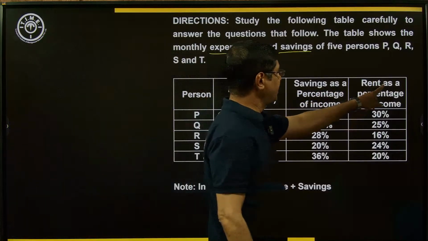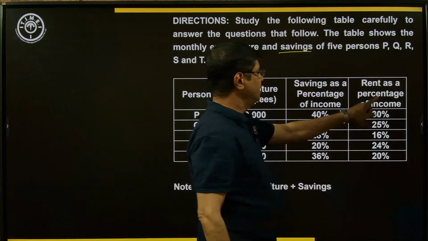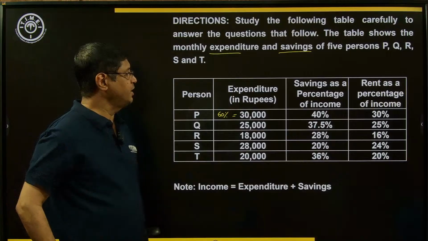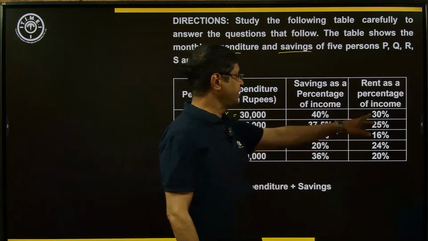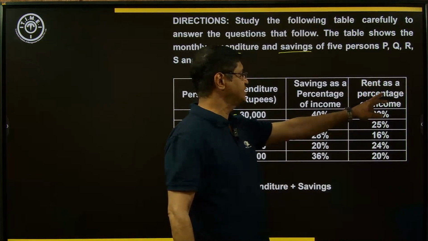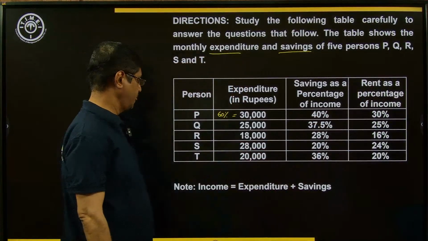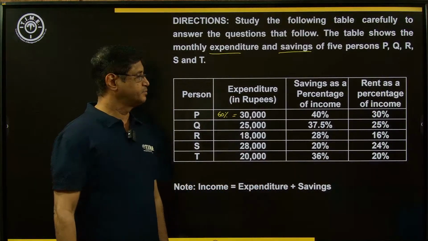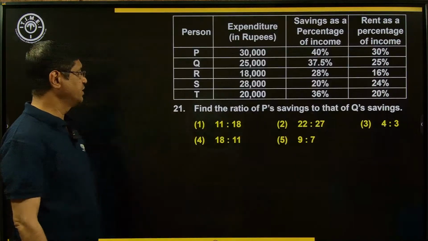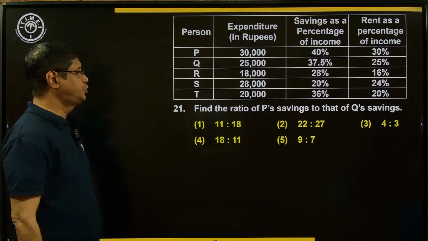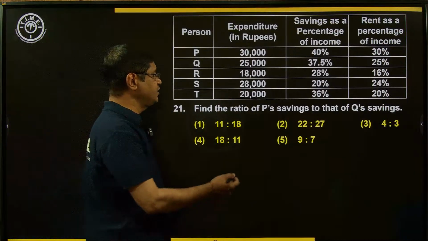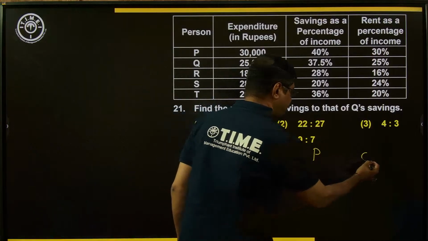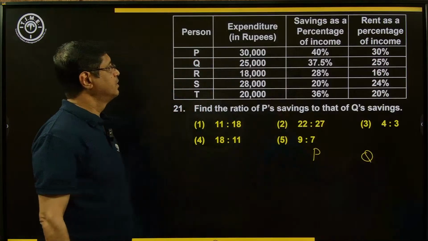Now, what about the rent? Rent as a percentage of the income. So 30% is the rent. So again, rent is paid upon percentages of the income. Income value is saying rent as a percentage of income. Okay. What about the footnote given here? Income is equal to expenditure plus savings. Now simplify this. Look at the first example. Find the ratio of P's savings to that of Q's savings. Savings of P and Q. Savings to be found.